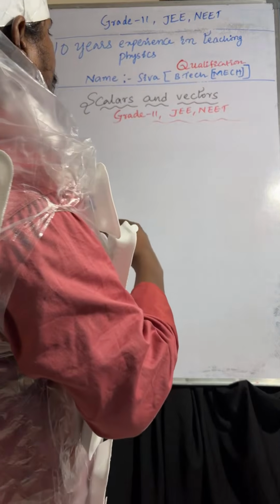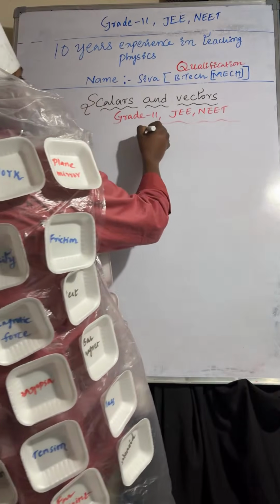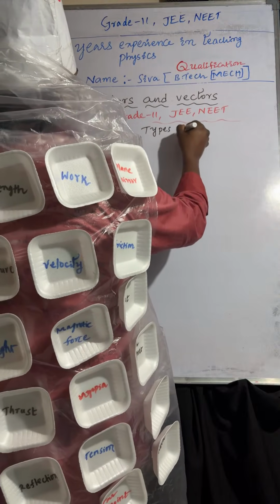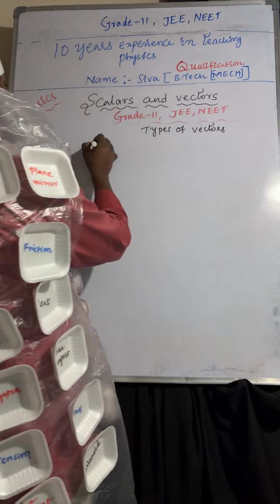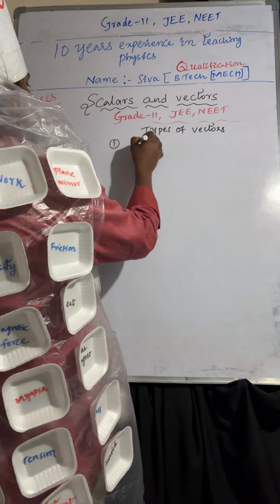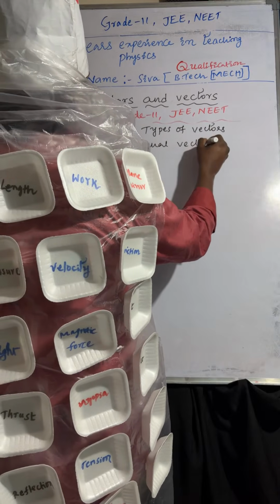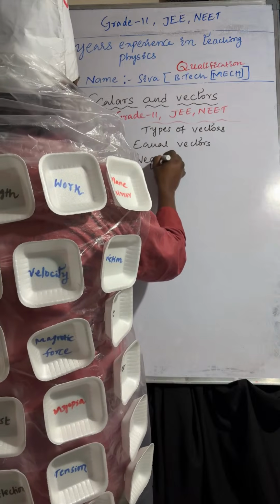Types of vectors. First one is equal vectors. Second is negative vectors.